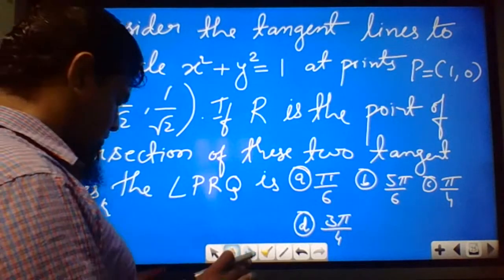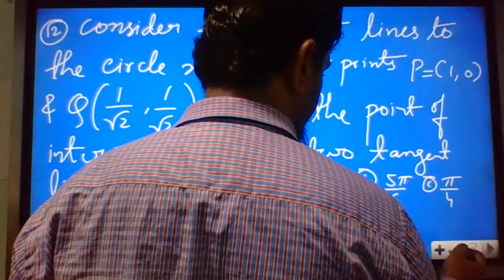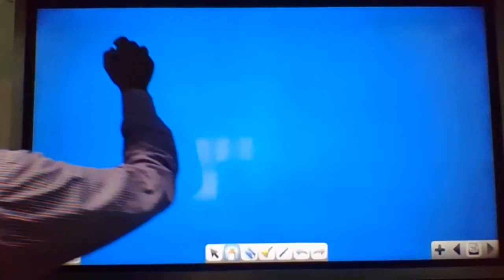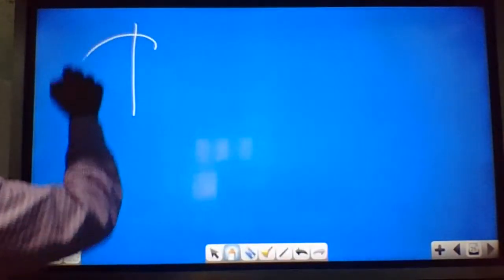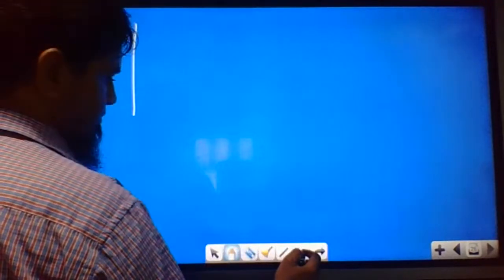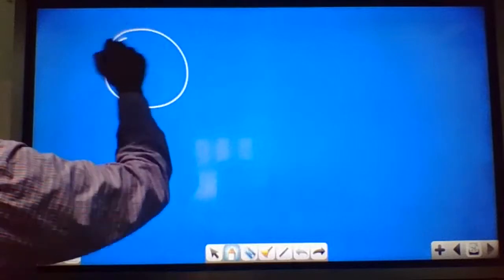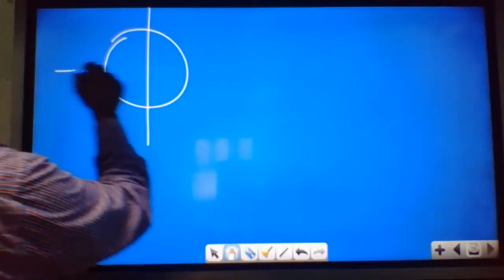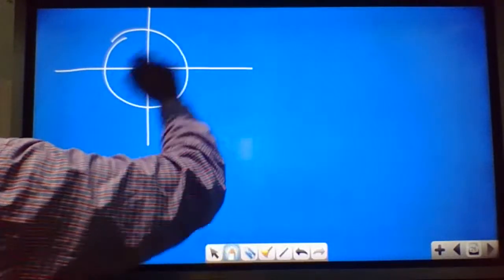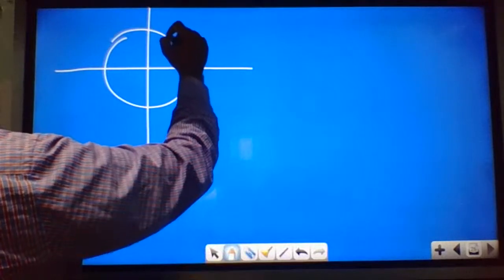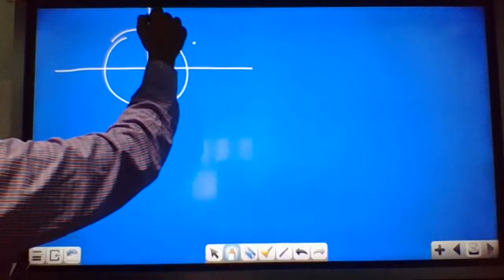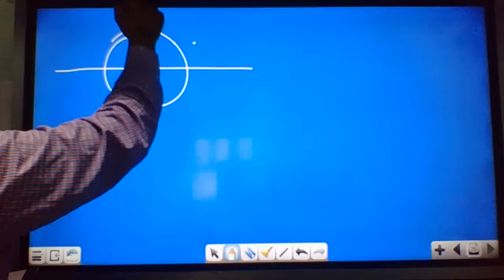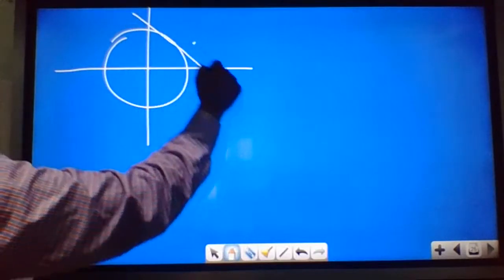We'll see the scenario. The circle equation is given, so we will draw the circle. On this y equal to x line, you will find point Q because point Q is given as 1 by root 2 comma 1 by root 2. So at this you can draw one tangent.